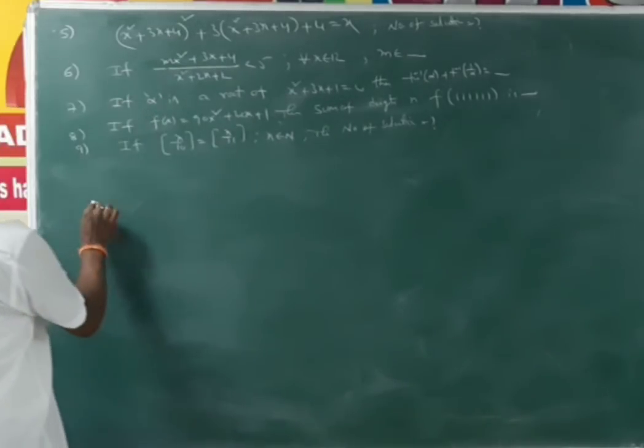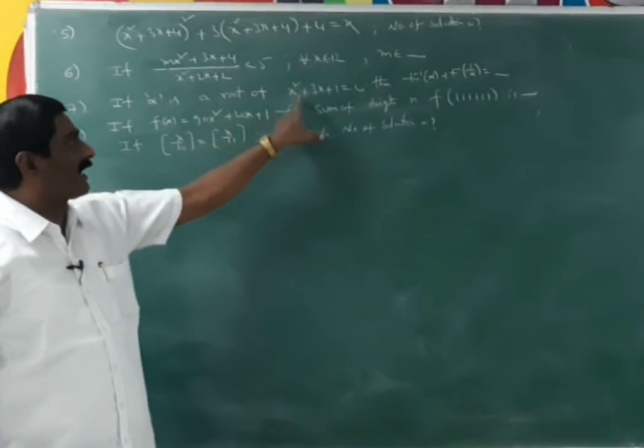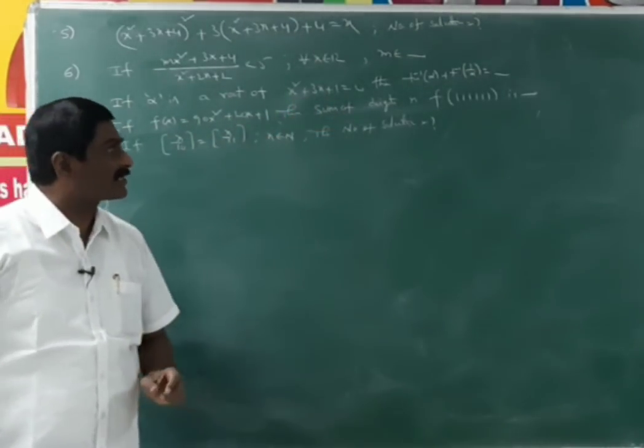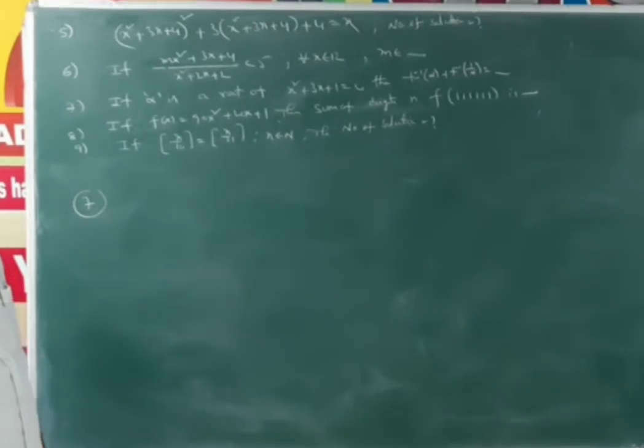Problem number 7. If alpha is a root of the quadratic equation x square plus 3x plus 1 is equal to 0, then what is the value of tan inverse alpha plus tan inverse 1 by alpha?